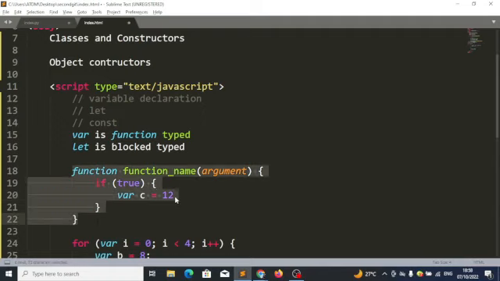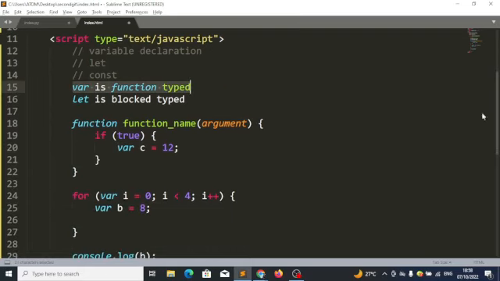Once I'm within this function, I can use this variable C. That's the meaning: var is function type. Once you create var, it's within the scope of that function. I think that's better. It's within the scope. I can use it anywhere within that function.